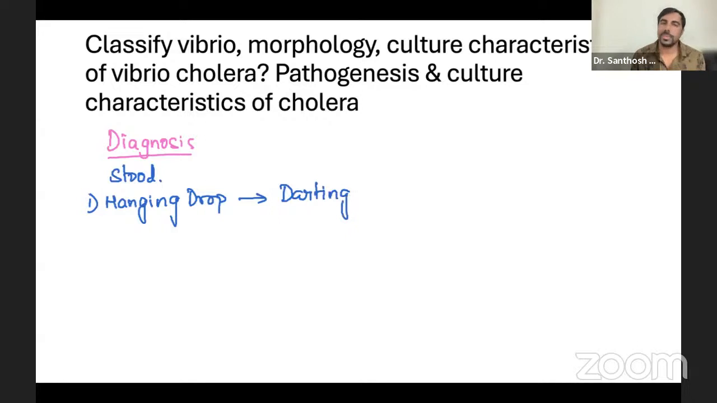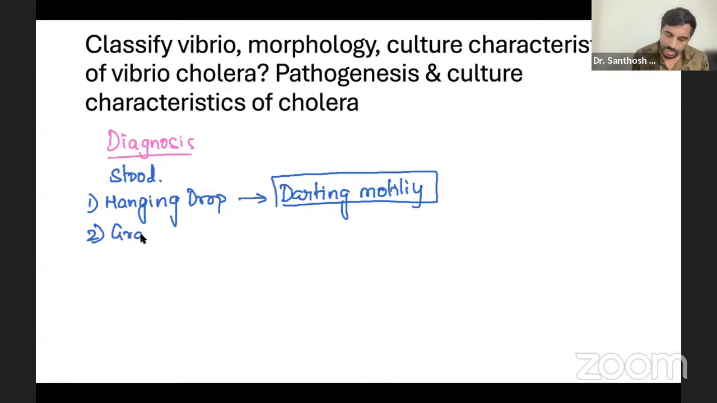Darting motility is also seen in Campylobacter jejuni, but remember here it's very important. Number one, darting motility or shooting star motility of the bacilli. Number two, you do a Gram stain. Gram stain is not that characteristic, but still you can see comma-shaped or spiral-shaped bacilli.